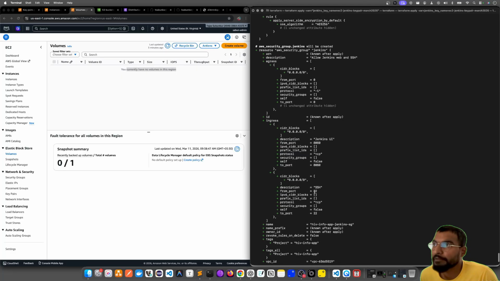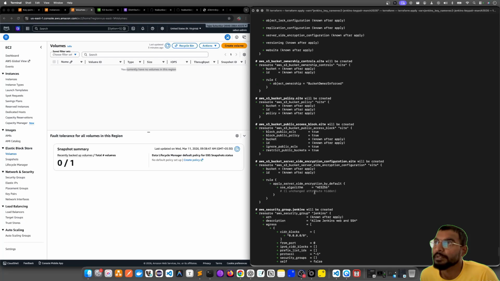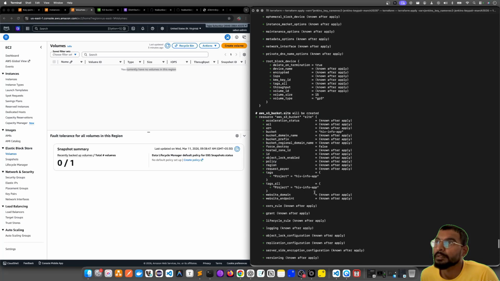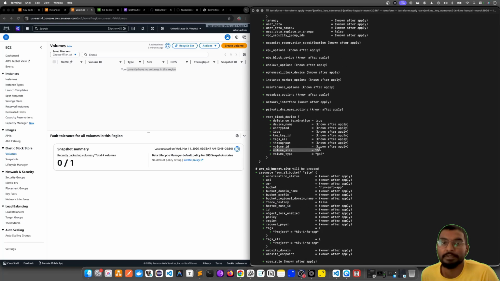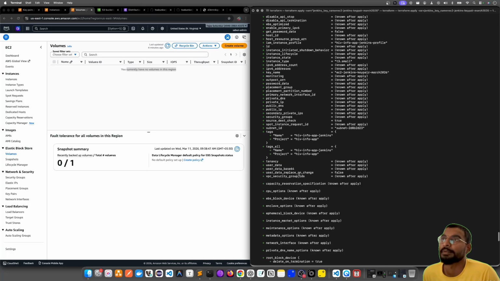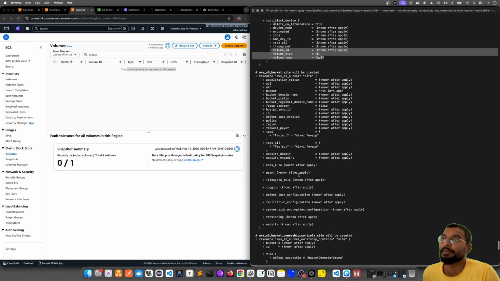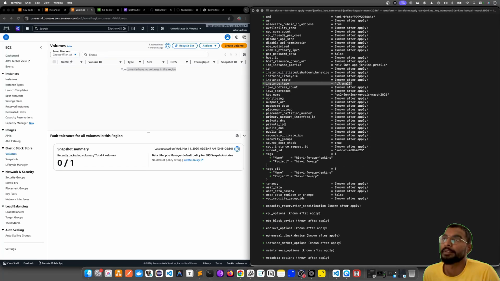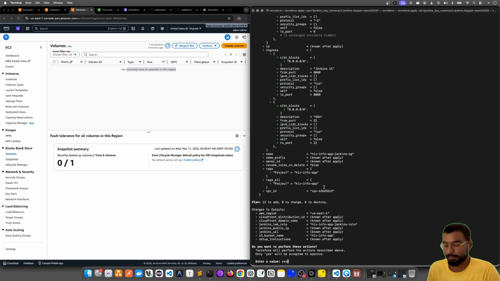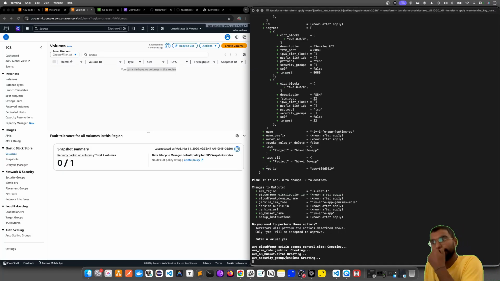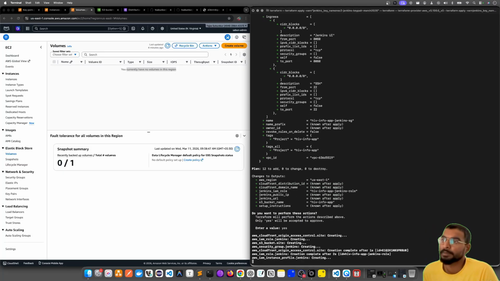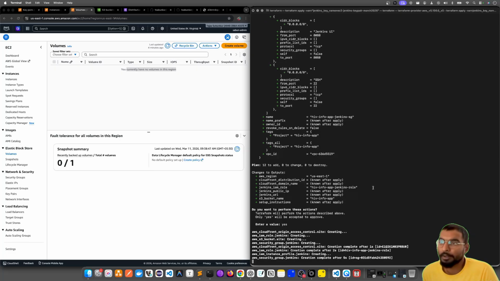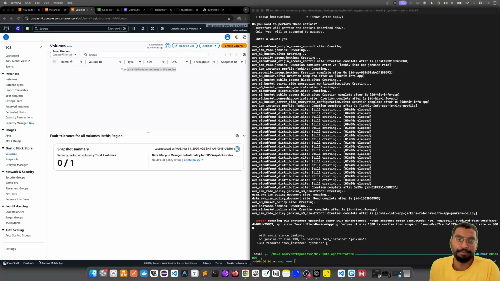Maybe I can quickly verify whether it is 30 GB or 15 GB here in my plan. Yeah, you see volume size is 15 GB now. It is GP3 and volume size 15 GB. This is what I wanted. Looks good, as well as the EC2. EC2 is T3 small. Okay, looks good. It is creating. I'll pause again and come back once it is done.